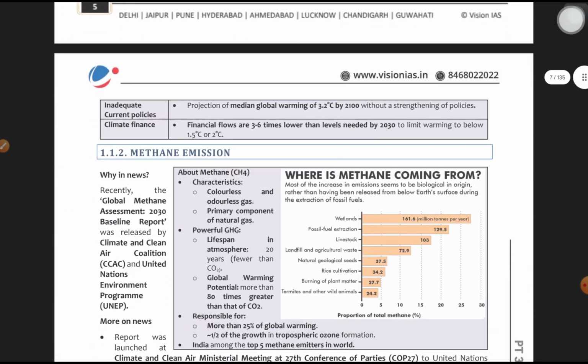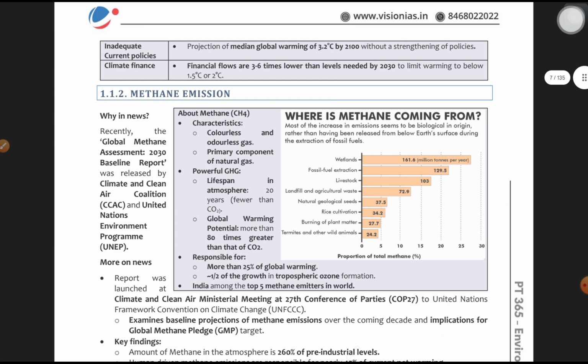Moving forward, methane emissions. As I was explaining at the start of this video, we are going to cover a lot about methane. First of all, let's see what methane is. This is the static portion. Methane is a colorless gas. It is an odorless gas. Primarily it is a component of natural gas. Sometimes this fact can be asked in prelims itself.